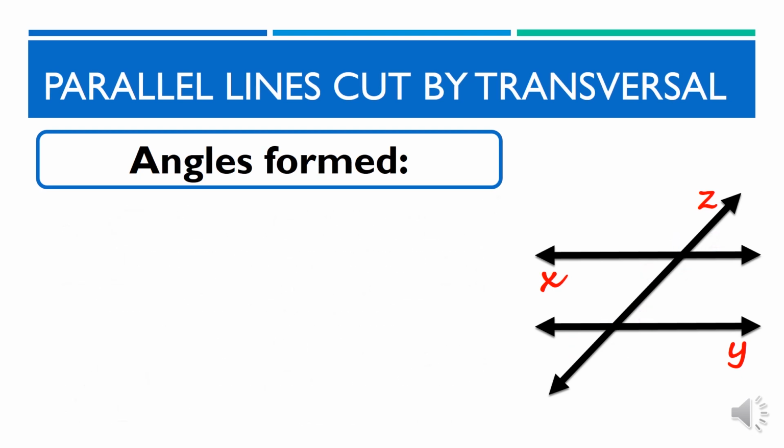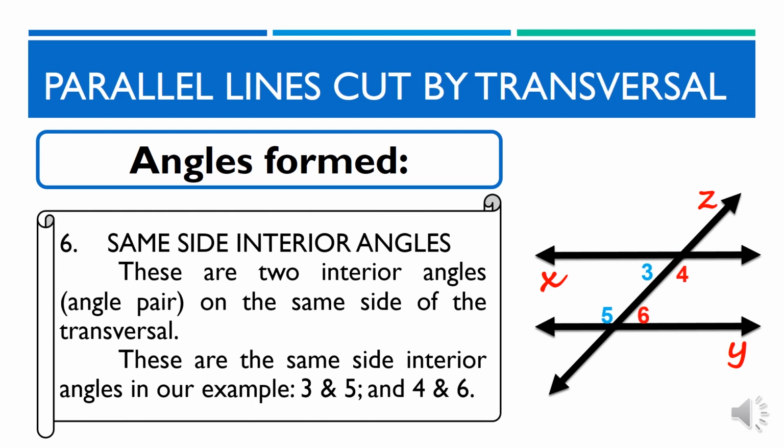Next is same-side interior angles. These are 2 interior angles, which are angle pairs, on the same side of the transversal. These are the same-side interior angles in our example. Angles 3 and 5, and 4 and 6.